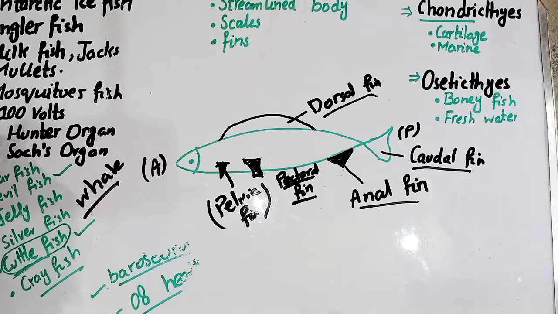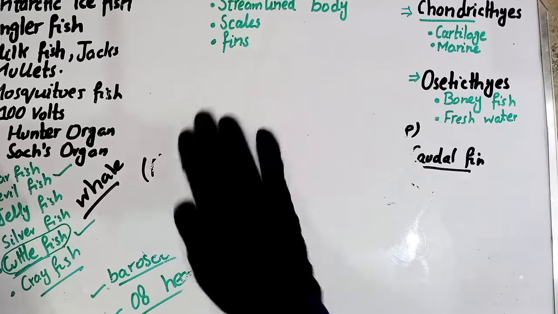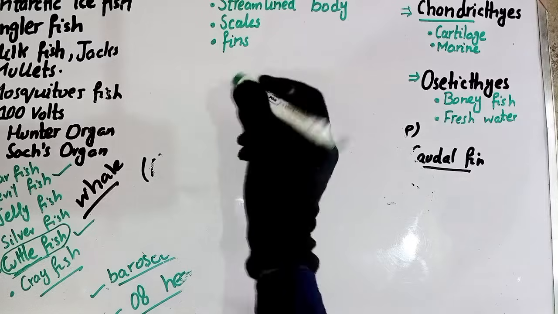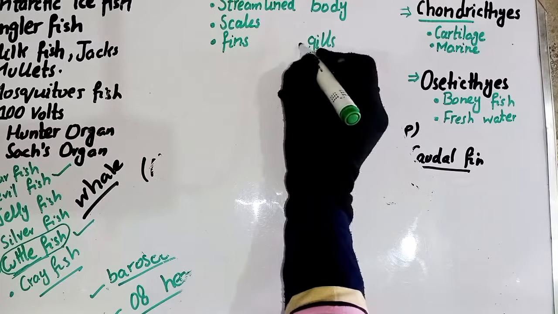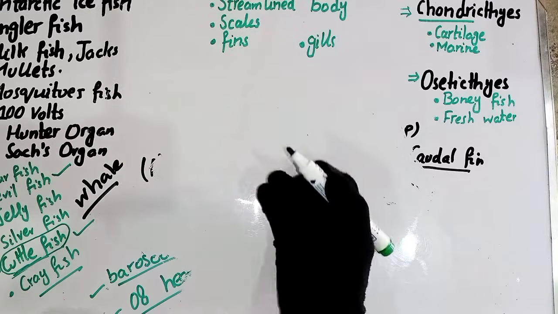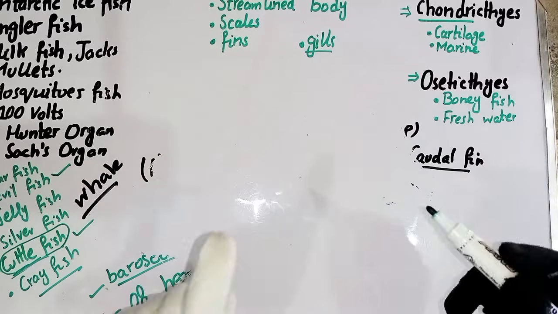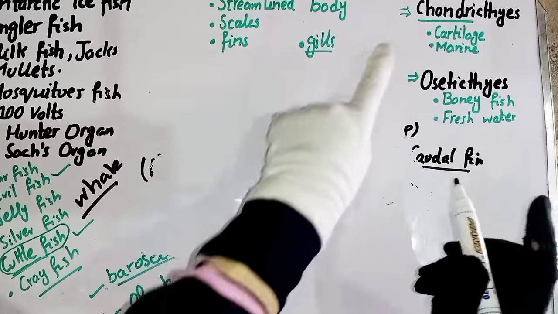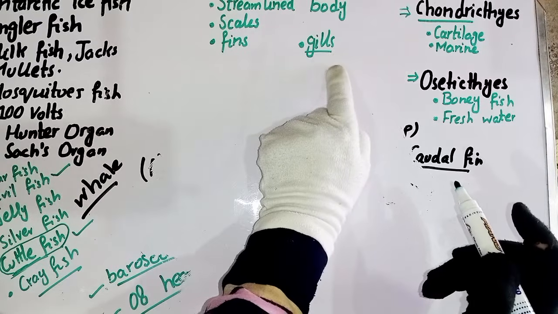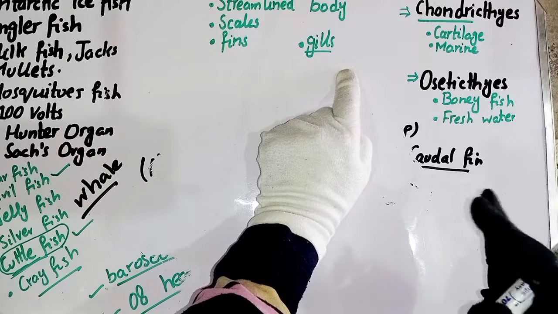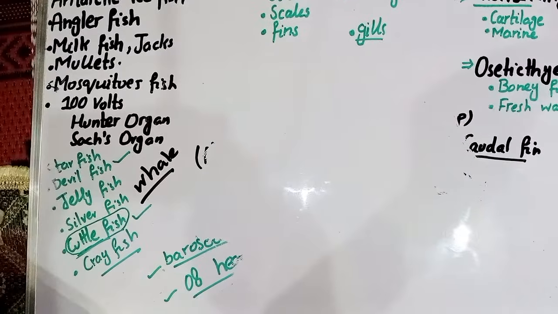Okay, what is the fourth characteristic of the fish? The fourth characteristic of the fish is the presence of gills. The gills are present in fishes for gaseous exchange. In some organisms there is a unique point also. If we talk about the chondrichthyes, in chondrichthyes gills are present, but gills are covered by the operculum in some fishes, and this operculum is absent in the chondrichthyes.